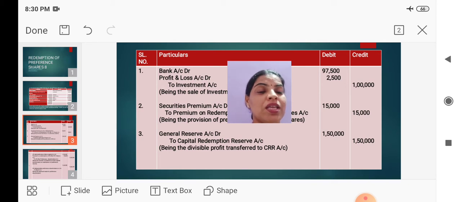So therefore the entire amount will be provided out of general reserve for the redemption of preference shares. Whatever amount we utilize for providing for redemption of preference shares will be transferred to capital redemption reserve, and the entry is general reserve account debited to capital redemption reserve account. So here there is no need to make use of any balance of profit and loss account. We have sufficient amount in the general reserve to provide for the redemption of preference share capital.